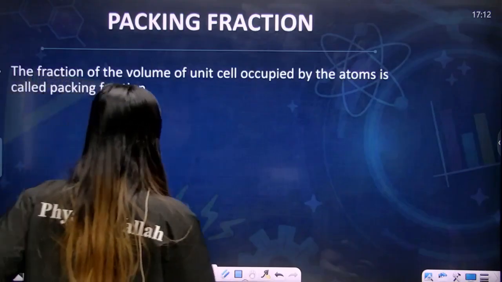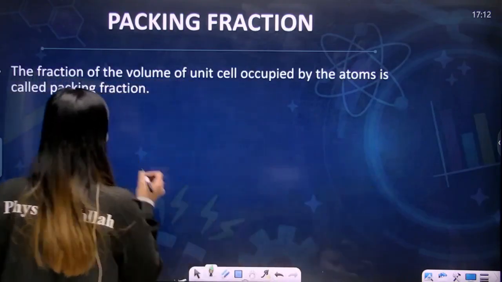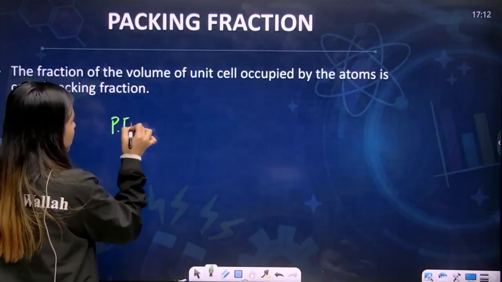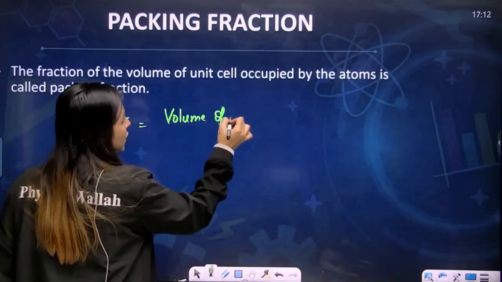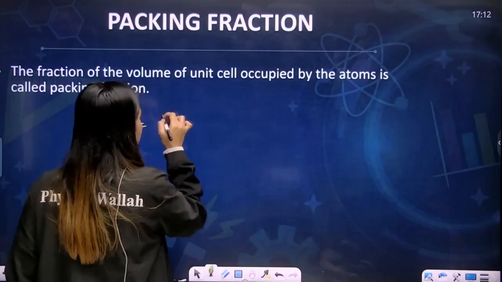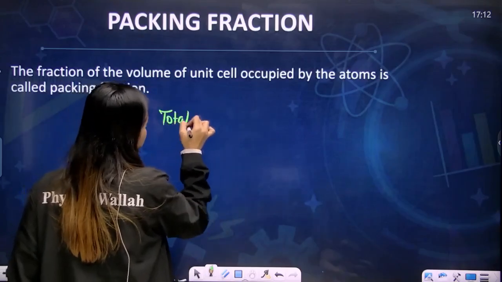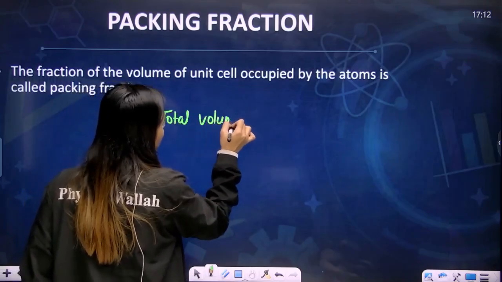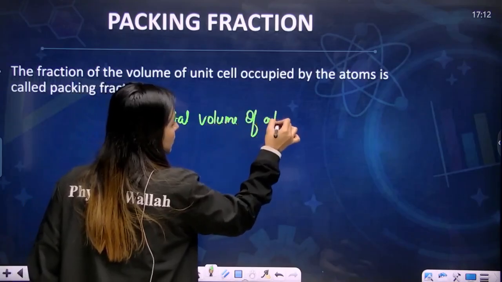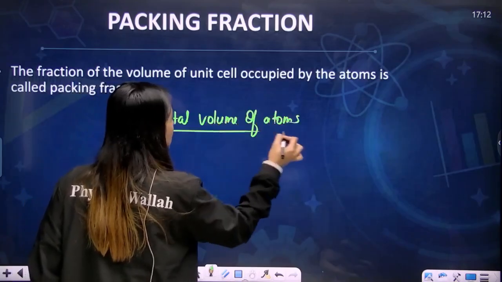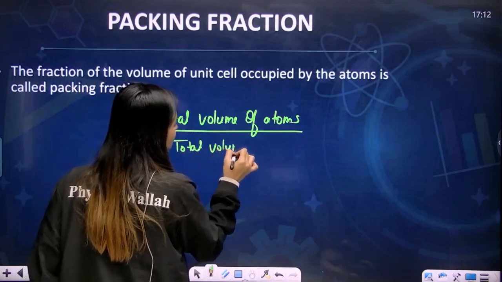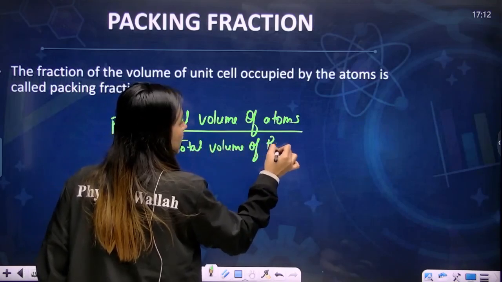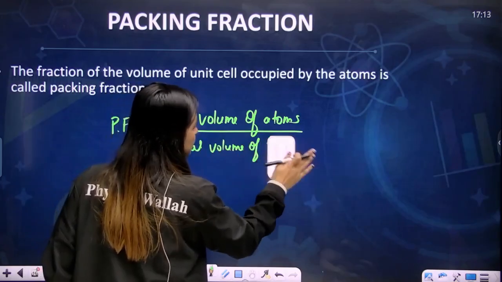Packing fraction will be the total volume of atoms divided by the total volume of the room, of the unit cell.